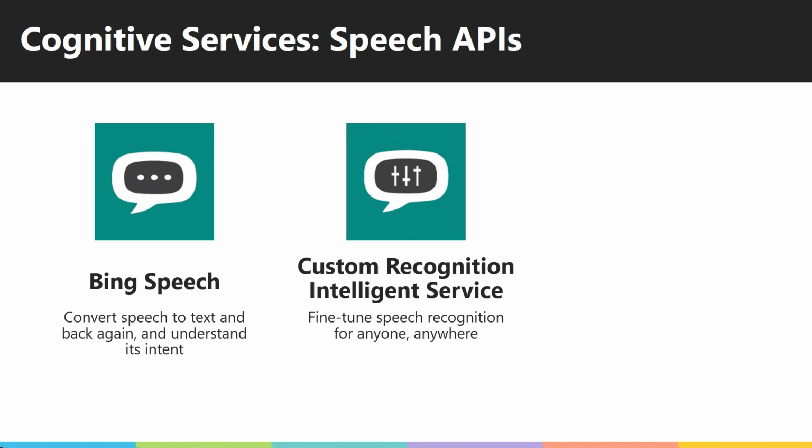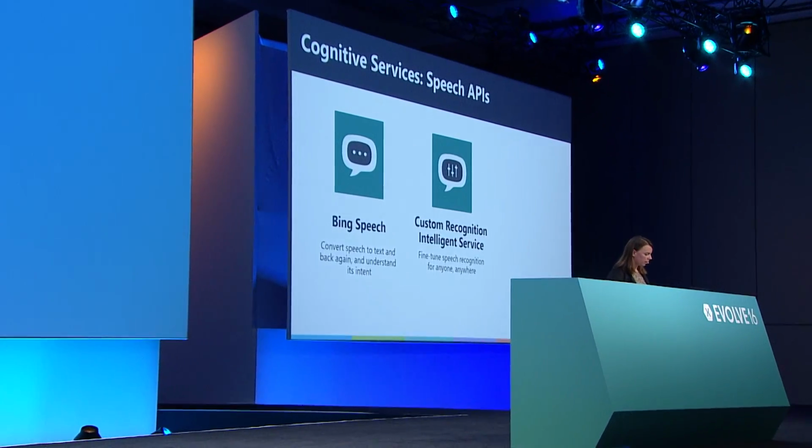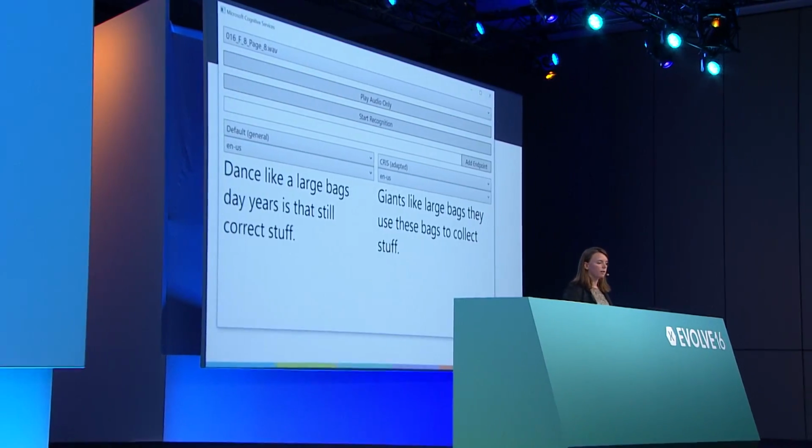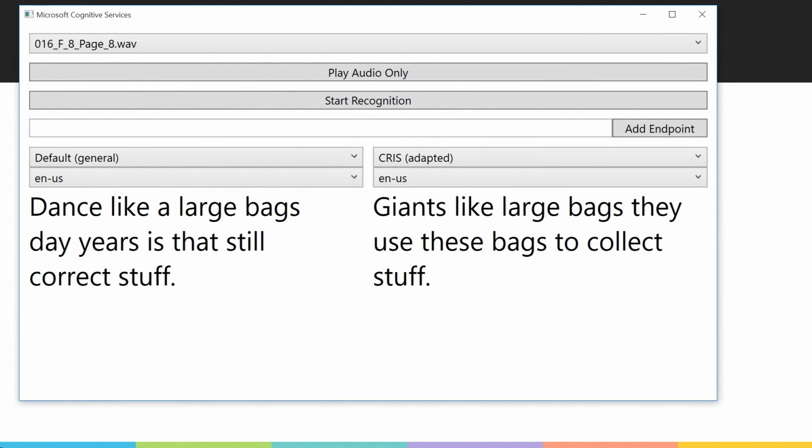And for this, I'm going to show you a fun, trivial example of actually kids talking. So if I go to my demo, bring it over to you guys, on the right, you're going to see normal speech API. And on the left is actually our Chris adapted model. So I'm going to start the recognition for a new sample and see how it goes.